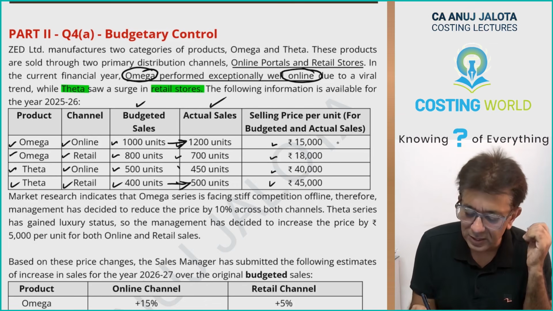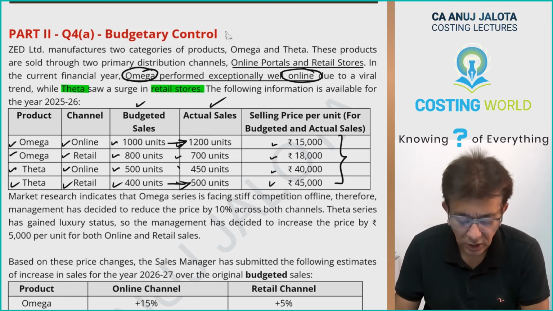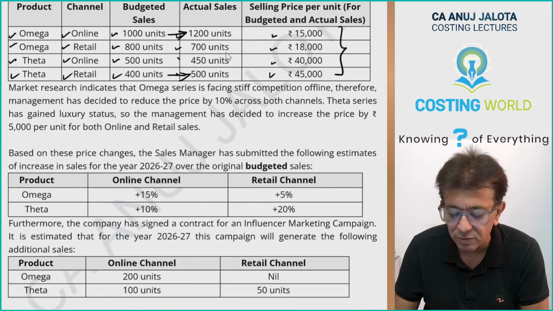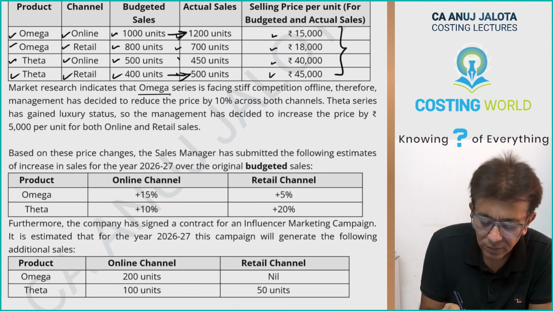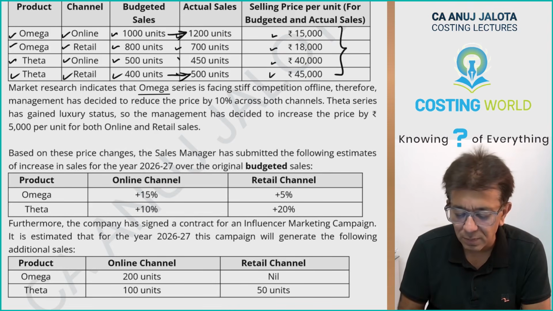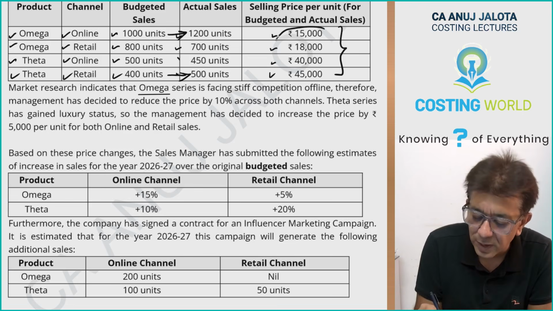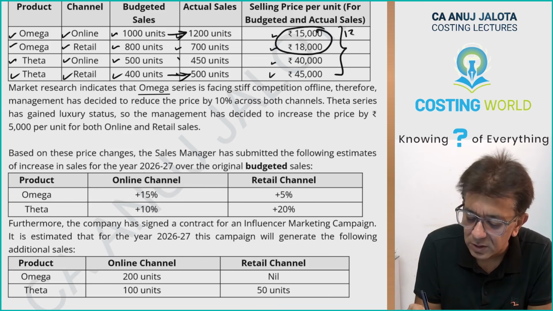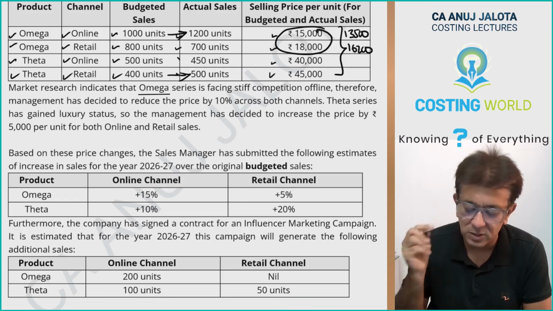Okay, and this is the selling price for budgeted and actual sales. Further, market research indicates that Omega is facing stiff competition offline. Therefore, management has decided to reduce the selling price by 10% across both the channels. So in the next year, these prices will be reduced by 10%. So this will become 13,500 and this will become 16,200.